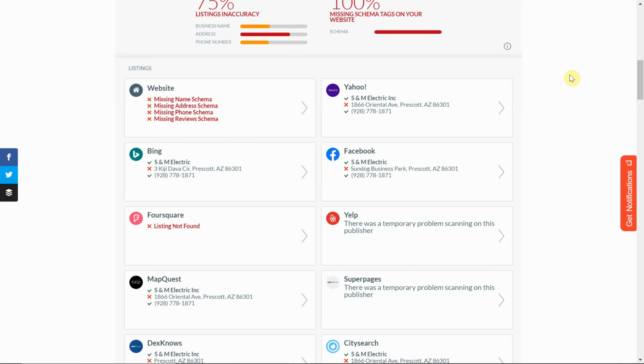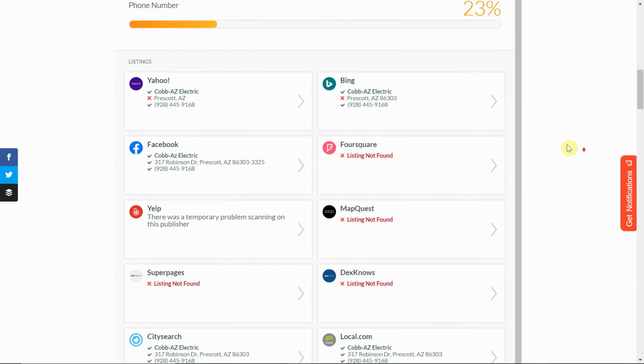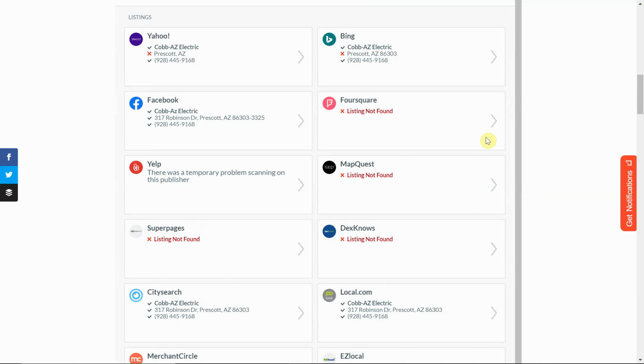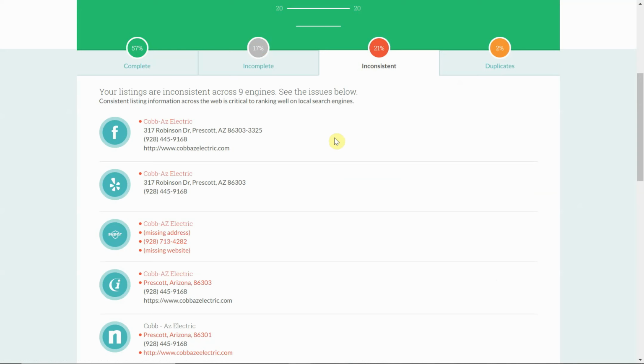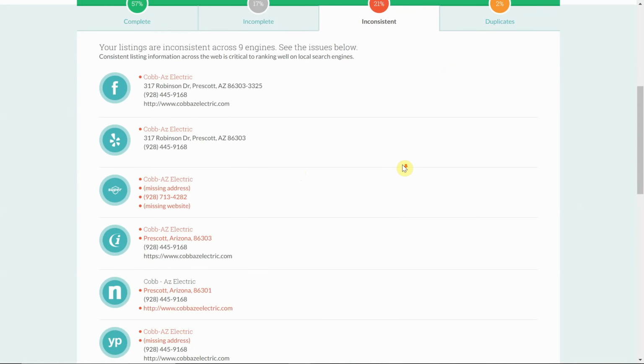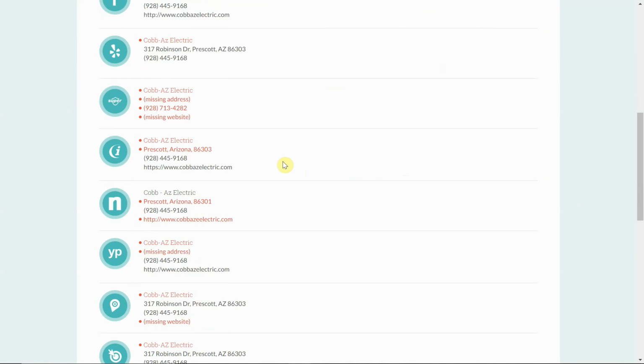One other thing is if we go back over here to Cobb and all of their citations, I wanted to click on this one here. So if we look at this, you can see that they've got some inconsistencies with their information across some directories. Facebook here, for example, is showing as inconsistent because of the name, as you can see, it's highlighted in red, and the Z for AZ for Arizona is lowercase. Same with this one. But in a lot of the other ones, it's capitalized.